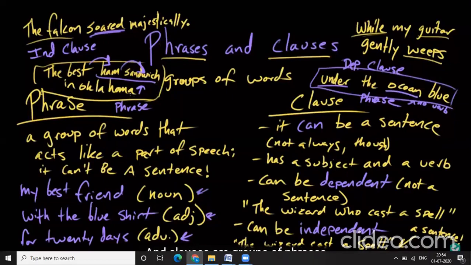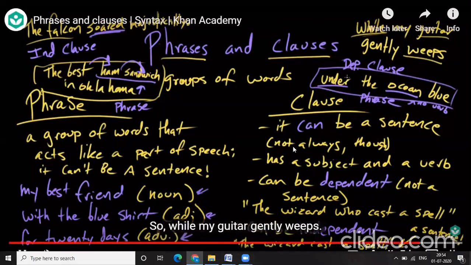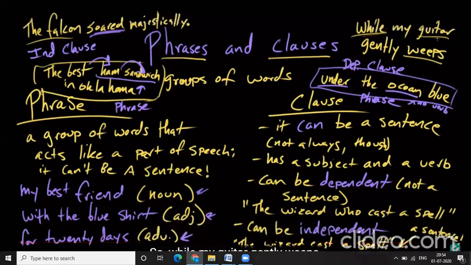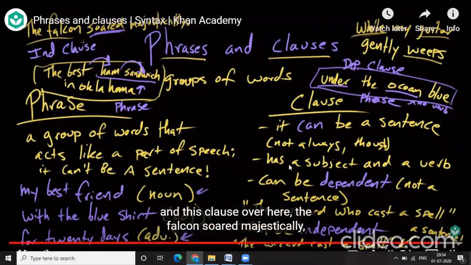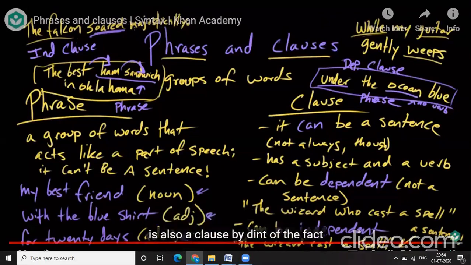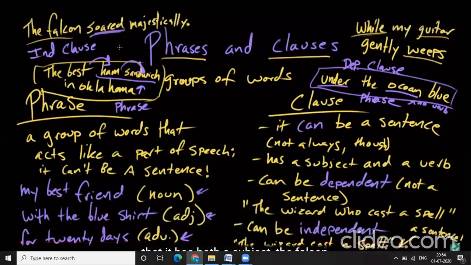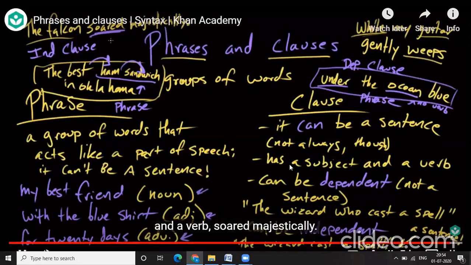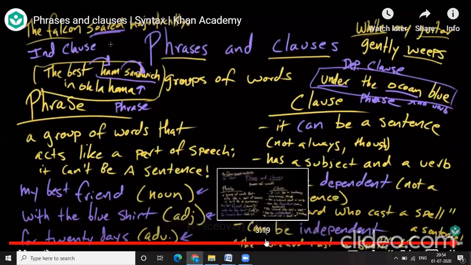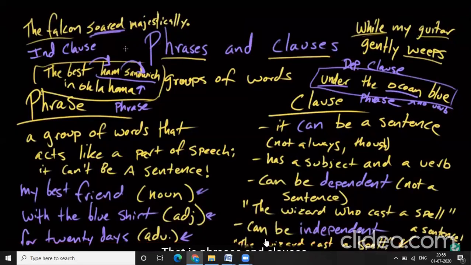And clauses are groups of phrases that have a subject and a verb. So, while my guitar gently weeps, there's a guitar. What is it doing? It's weeping, so we know it's a clause. We'll go into what the difference between a dependent and an independent clause is next time. But just know for now, this is a clause over here, and this clause over here, the falcon soared majestically, is also a clause by dint of the fact that it has both a subject, the falcon, and a verb, soared majestically. Right? Cool. That is phrases and clauses. You can learn anything.